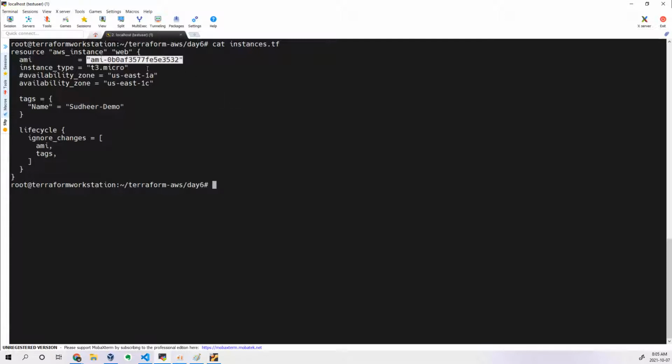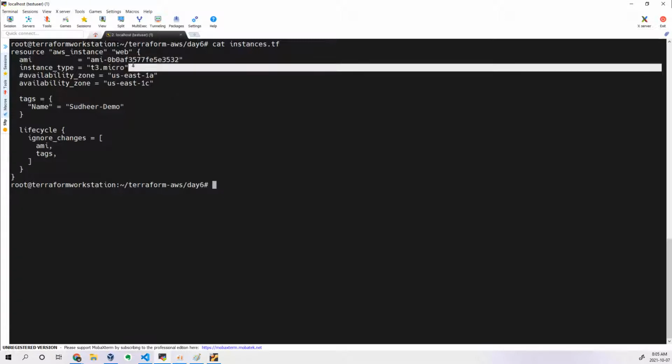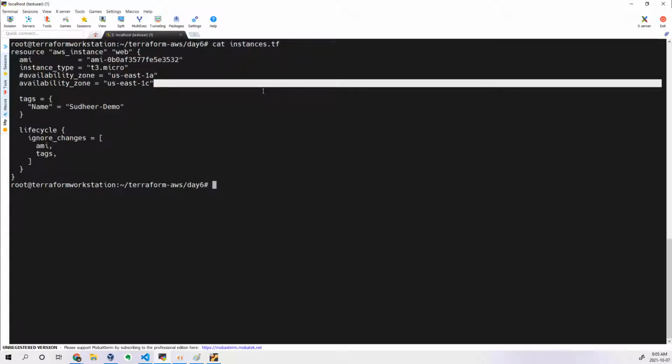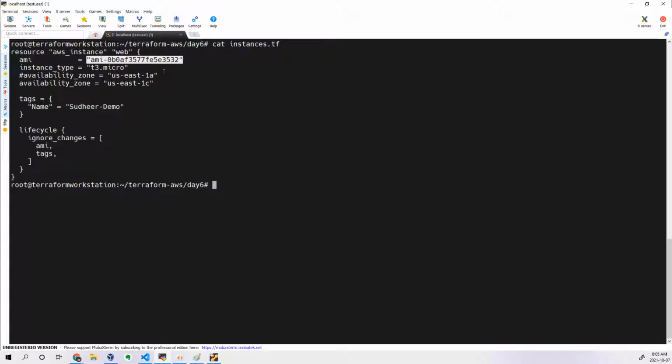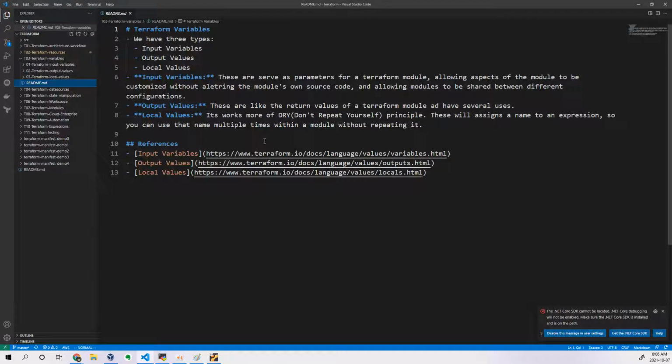So instead of hard coding the values inside the Terraform file, we will write a variables.tf file where you declare all the variables, and those variables will be called into your Terraform file. What is the advantage of that? Now you don't need to open the Terraform file, or the VPC file, or whatever you are trying to create. You can directly open the variables file and replace the values you want. So there is one centralized location where you can replace the values to get your Terraform configuration files modified according to your requirement. That is the advantage of using Terraform variables and values.